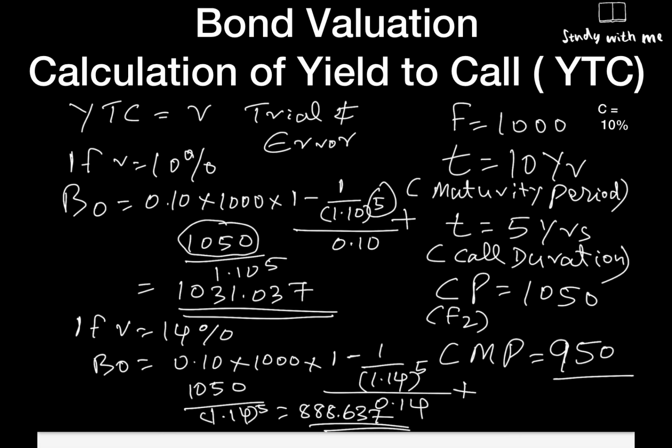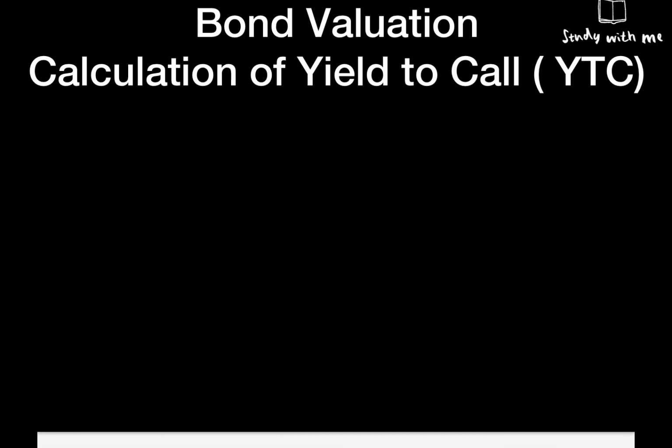At 14%, we have 888.637. So now we are sure that the yield to call which we are searching is between 10% and 14%.